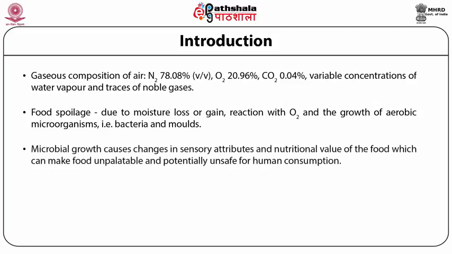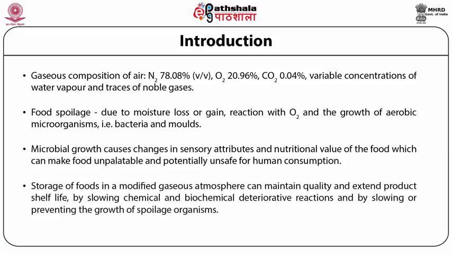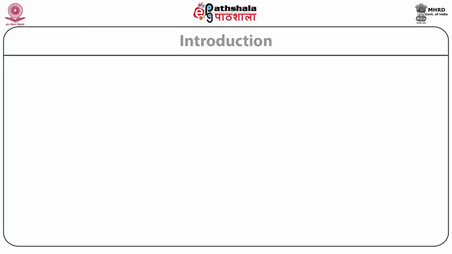Microbial growth causes changes in texture, color, flavor, and nutritional value of food, which can make food unpalatable and potentially unsafe for human consumption. Storage of foods in a modified gaseous atmosphere can maintain quality and extend product shelf life by slowing chemical and biochemical deteriorative reactions and by slowing or preventing the growth of spoilage organisms.